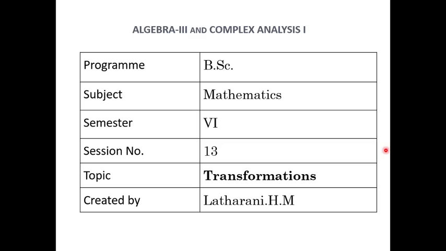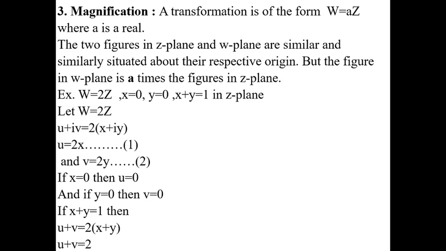In this session we discuss the transformation of complex valued functions. In the previous classes we already discussed the conformal transformation, reflection transformation and translation transformation. Reflection transformation means the image in the Z plane is transformed to the W plane in the second, third or fourth quadrant as its reflection. Translation means the same figure in the Z plane is shifted to the W plane in a different position.